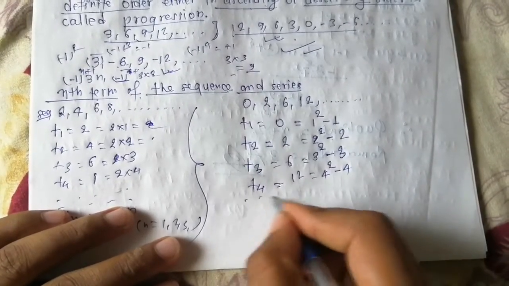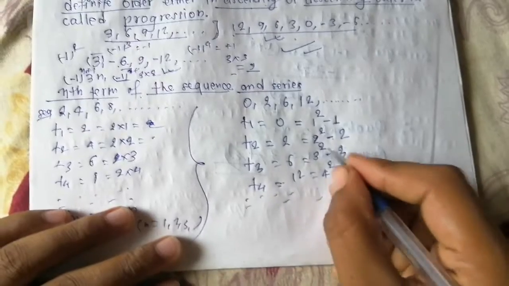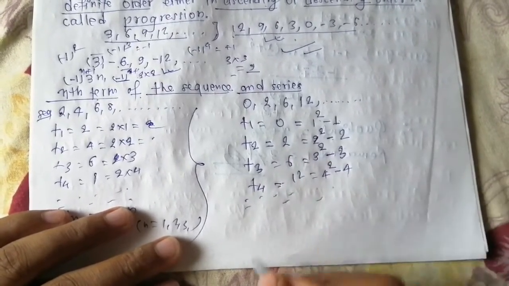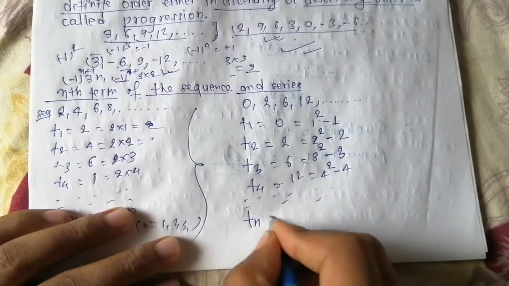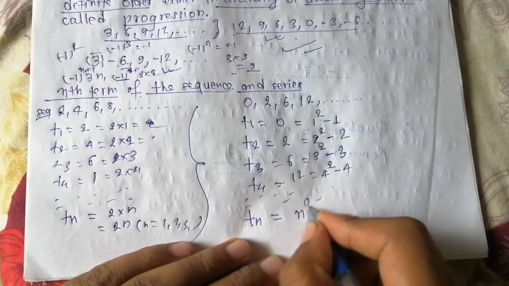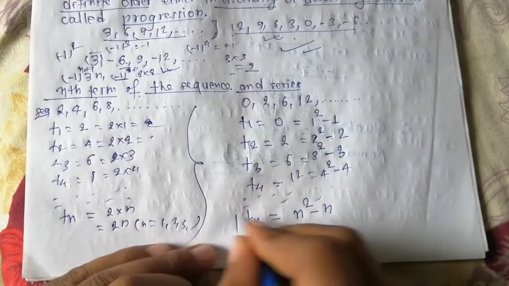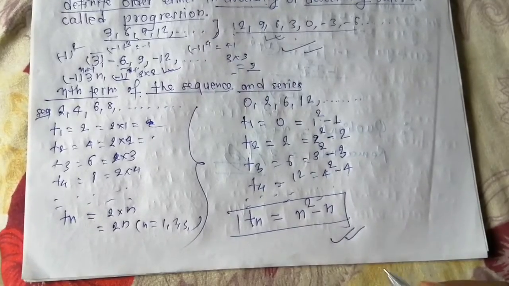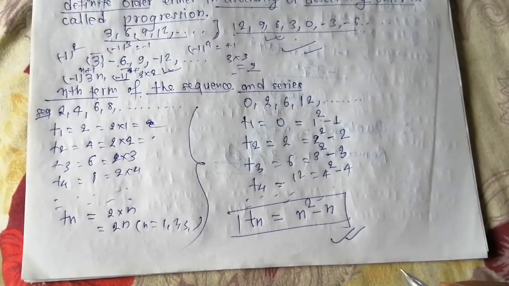So what is happening here? n is the natural number 1, 2, 3, 4. So the nth term can be written as n square minus n, that is the general form of this sequence.